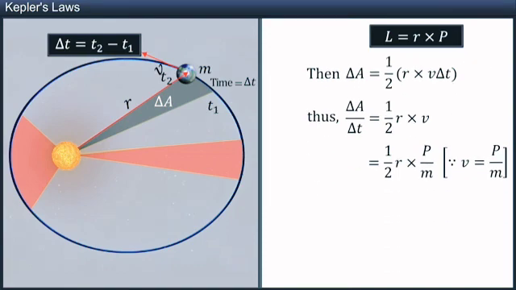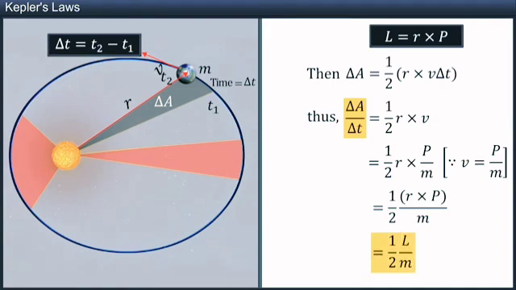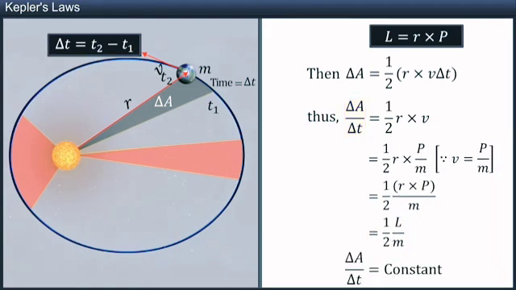On simplification, we get delta A by delta t is equal to half L by m. As L is constant, delta A by delta t is also constant. Hence, for a given time interval delta t, delta A remains constant, thus proving Kepler's second law.